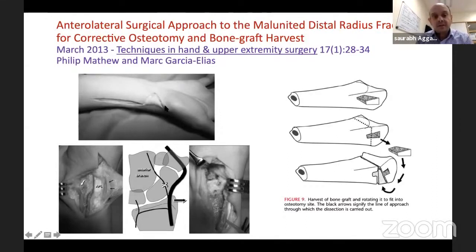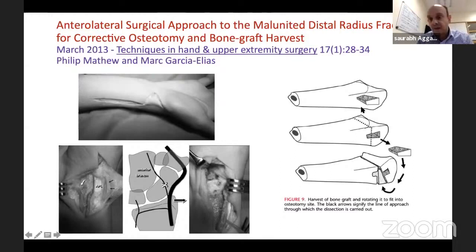So that's the anterolateral approach. That's the volar carpal branch, which needs to be ligated. Then the radial artery goes radial so that it allows you to go further deeper. Look for the APL tendon, develop a plane between brachioradialis and APL. And this is what he's shown, how you can take a graft, a wedge graft.